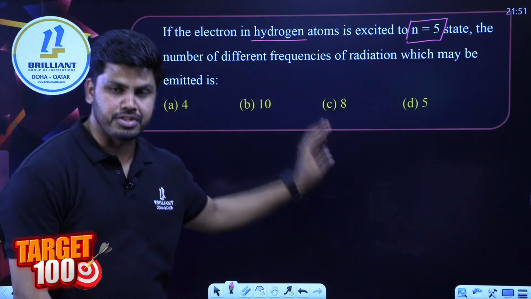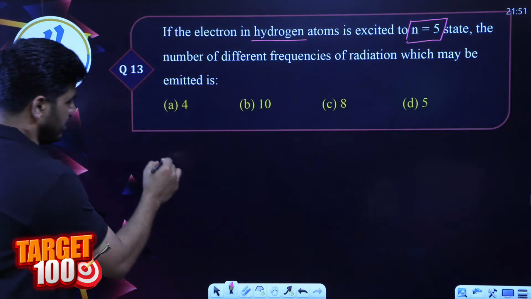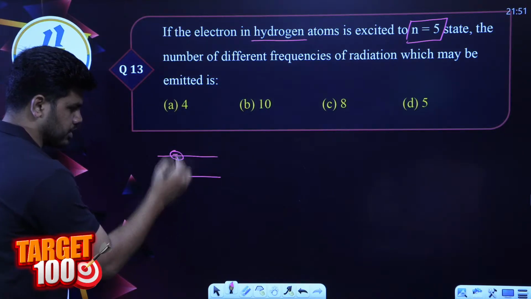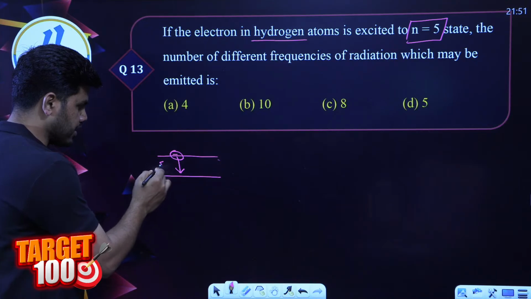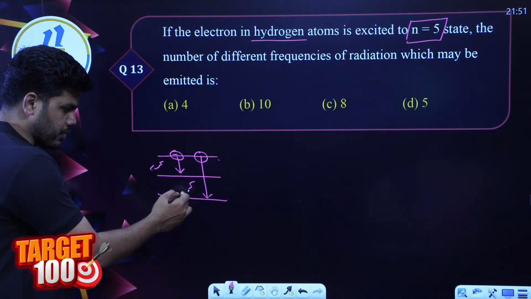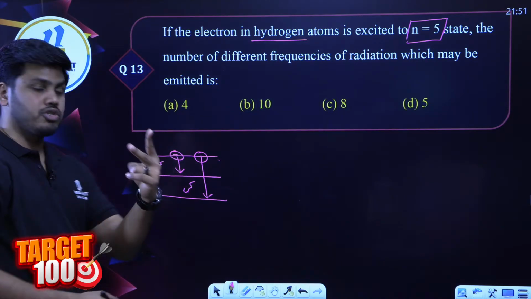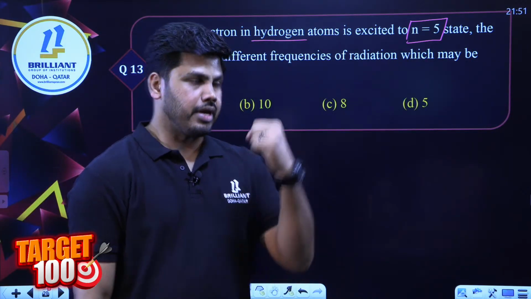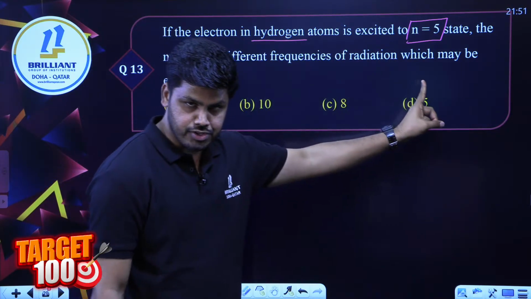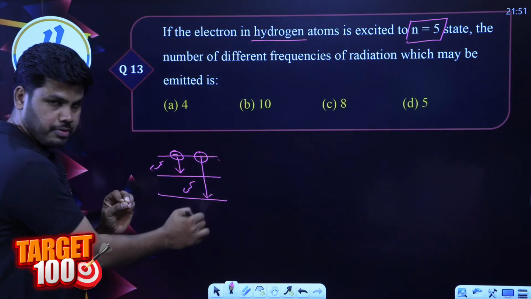How many transitions or how many frequencies of radiation can be possible? If the electron de-excites, or comes back from one energy level to the other, it emits one radiation. When it comes from the same level to another one, it emits another radiation. So 2 radiations are possible here, because there are 2 transitions happening. The number of frequencies of radiation is exactly equal to the number of transitions possible.